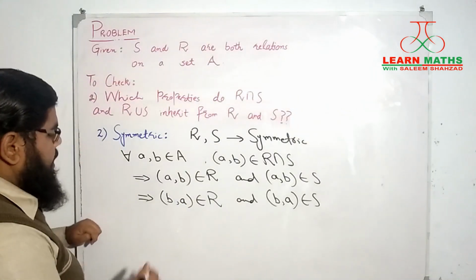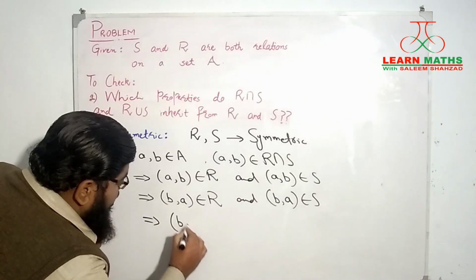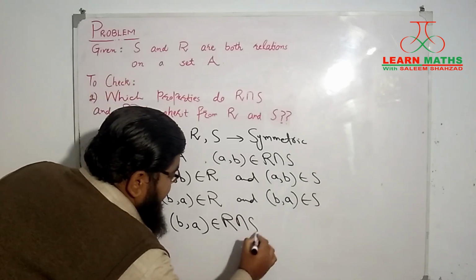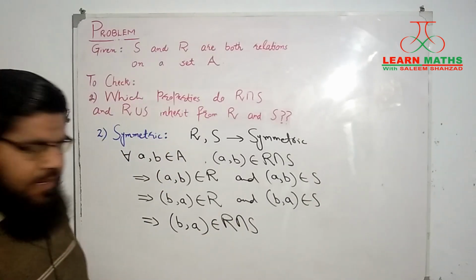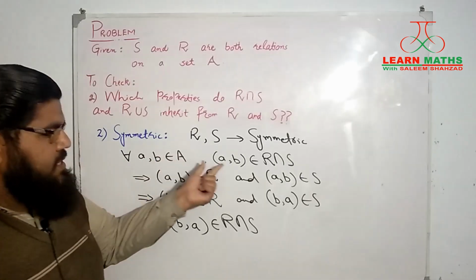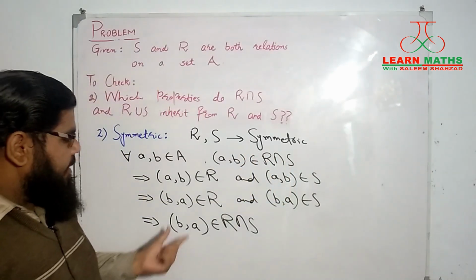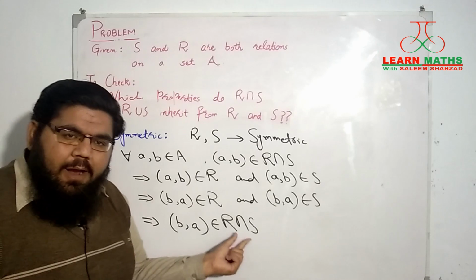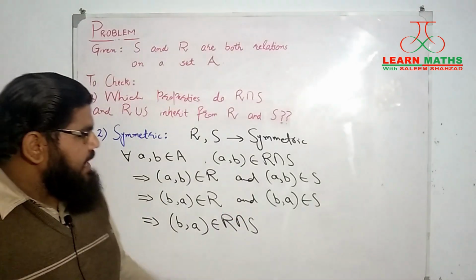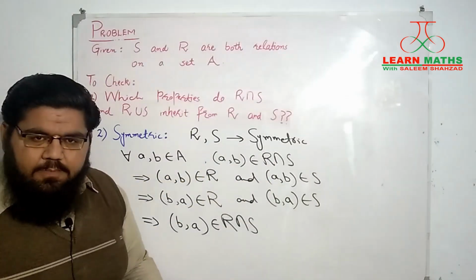So from here we can say that this (b, a) pair will belong to the intersection of R and S as well. And what does that mean? We started with the assumption that a, b are any two elements of the set A such that they are related in the relation R intersection S, and then we have found out that (b, a) will also be a part of this relation R intersection S. So this means that the relation R intersection S is a symmetric relation.